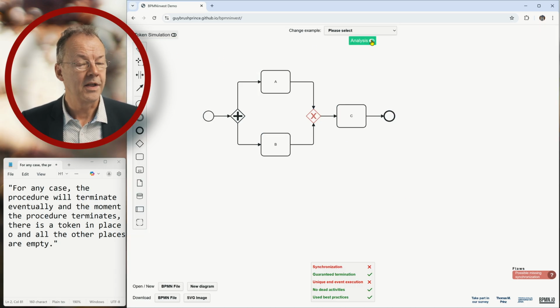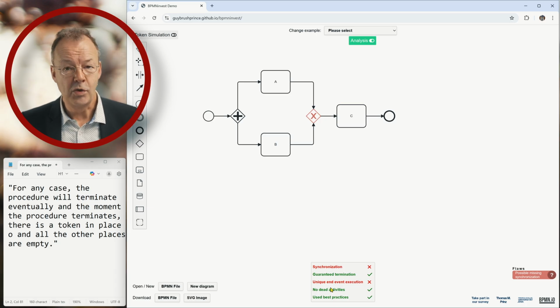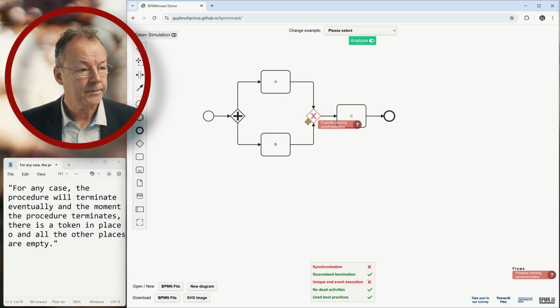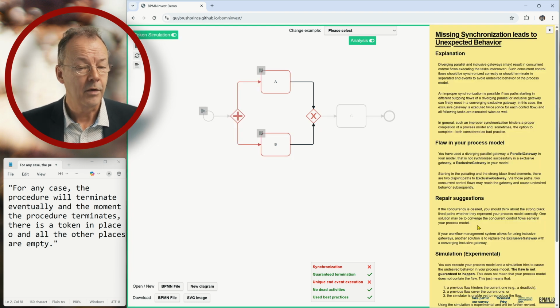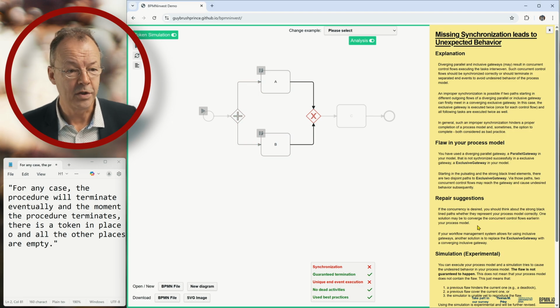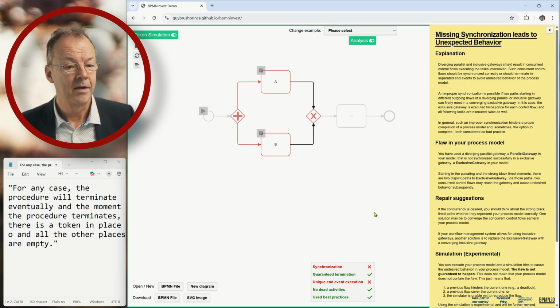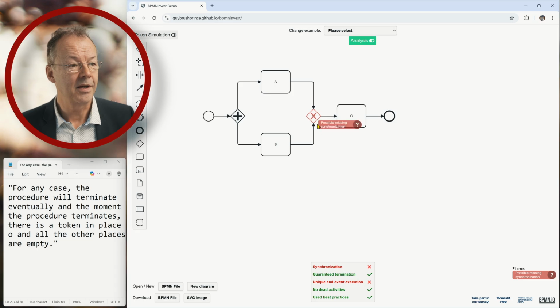So if we turn on the analysis of the tool, we can see that there is no synchronization and there is no unique end event execution here. The tool immediately tells us what's wrong, and it even highlights this XOR join here and says possible missing synchronization. If we click on the question mark, there's some kind of explanation of what we can do to repair this, for example. Of course we can repair this by having a parallel joining gateway here, for example. So that's the first thing.